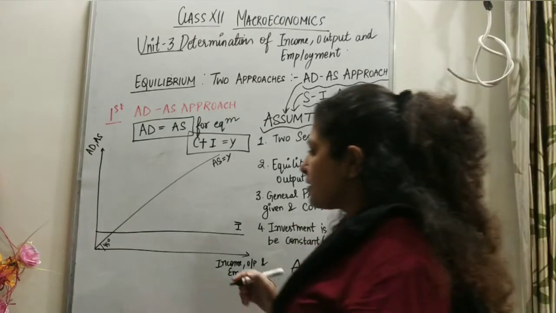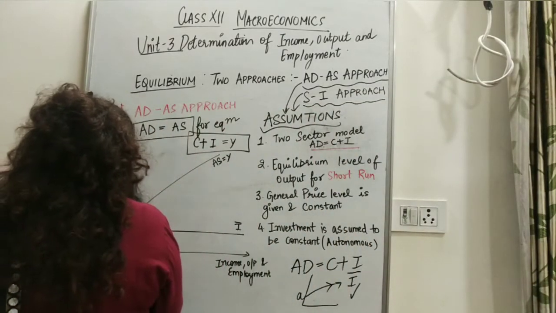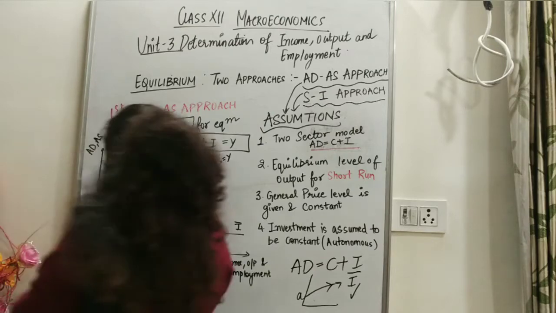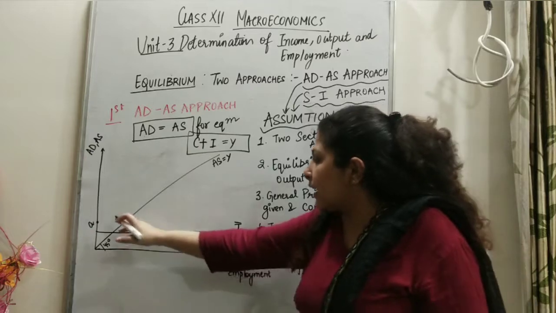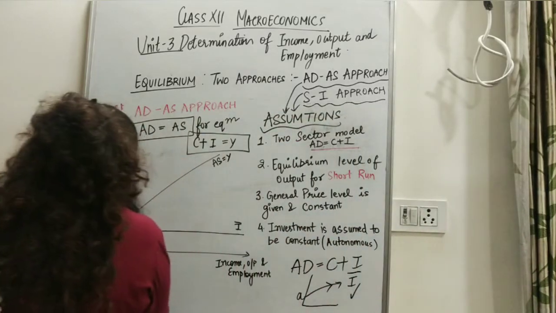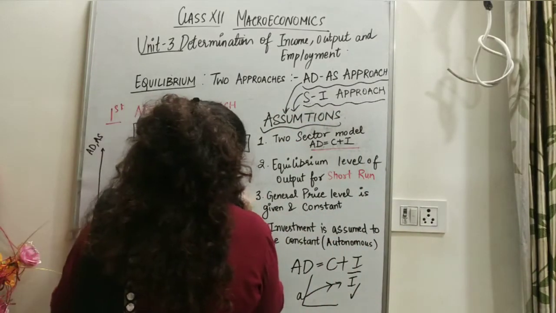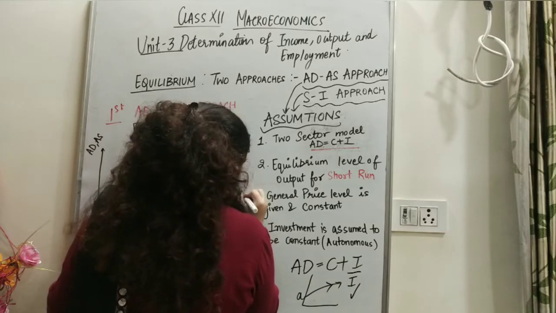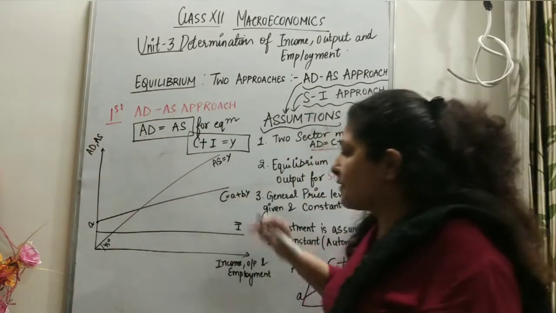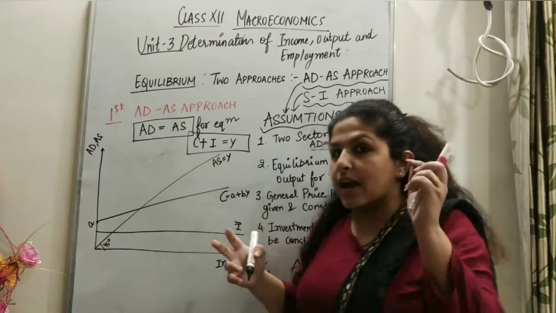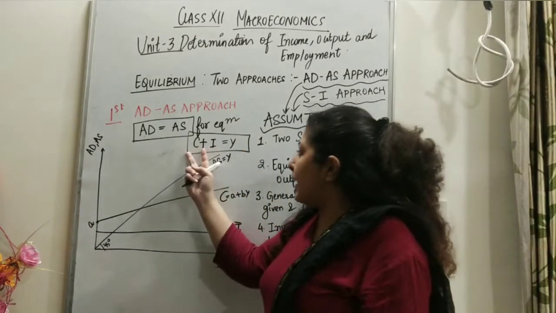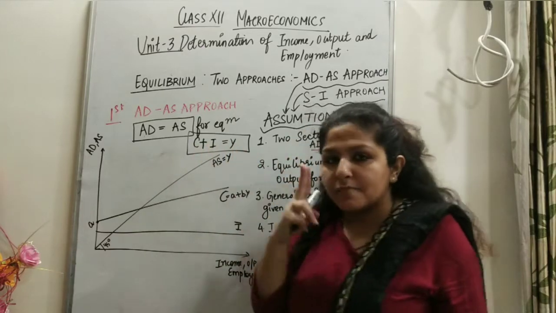And what is C? C starts from somewhere here, from point A, and goes upwards. You know the function: C equals A plus bY. But we want to compile these two, consumption and investment.